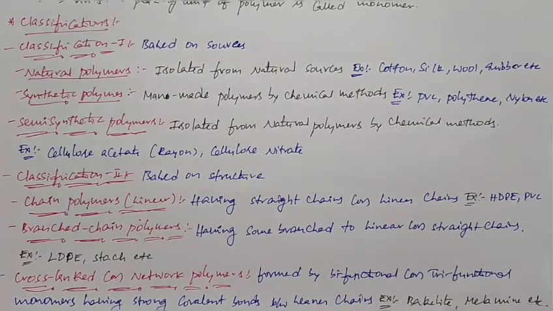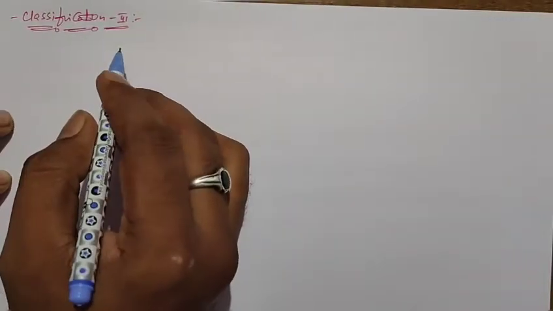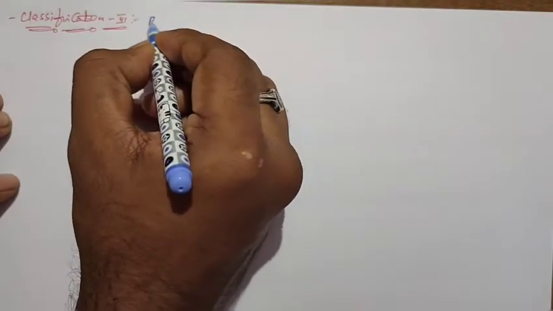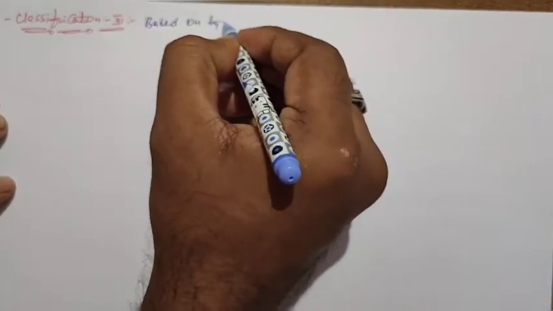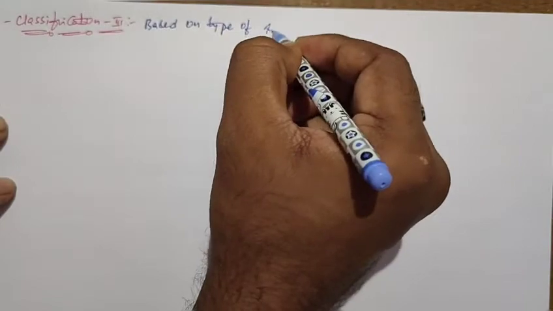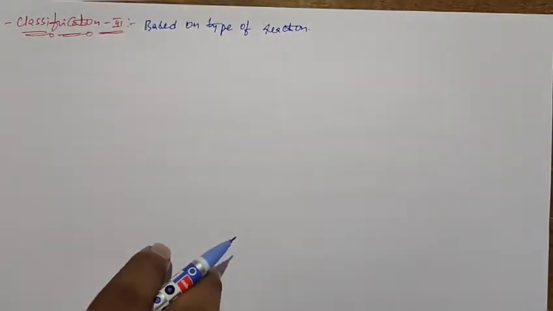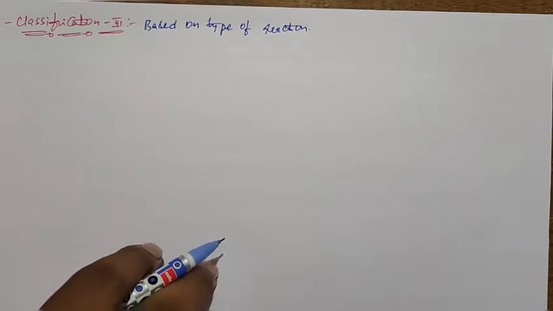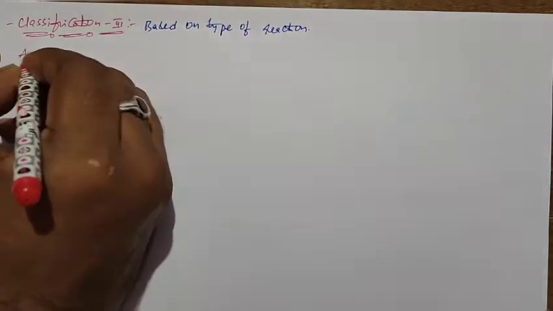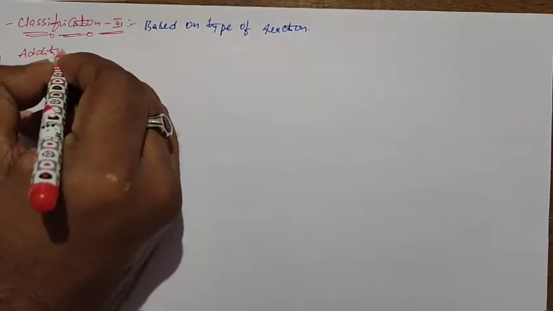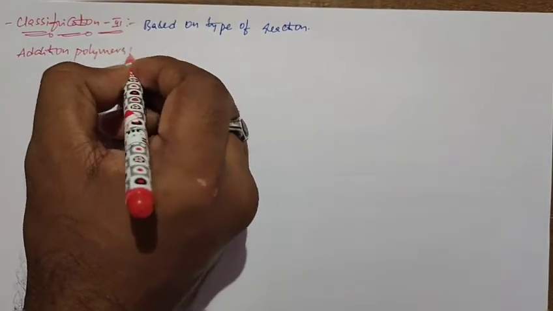And next we go for classification 3. Classification 3 is based on the type of reaction. Based on the type of reaction, the polymers can be divided into 2 types: one is addition polymers, another one is condensation polymers.